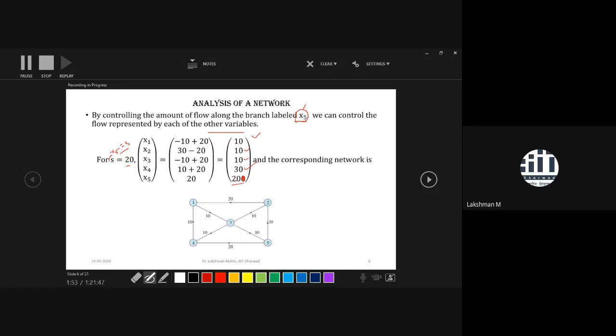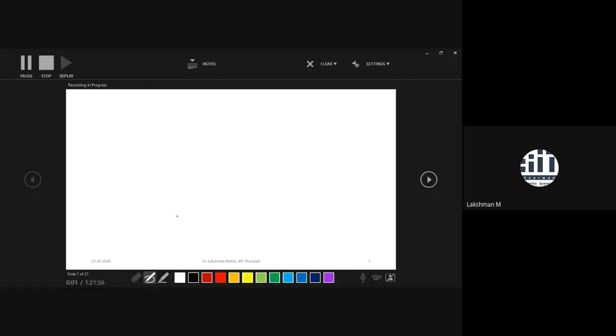In this scenario you will get a balanced network. You can see that everywhere inflow equals outflow. So this is the system of equations. In similar fashion, you can solve any system of linear equations.